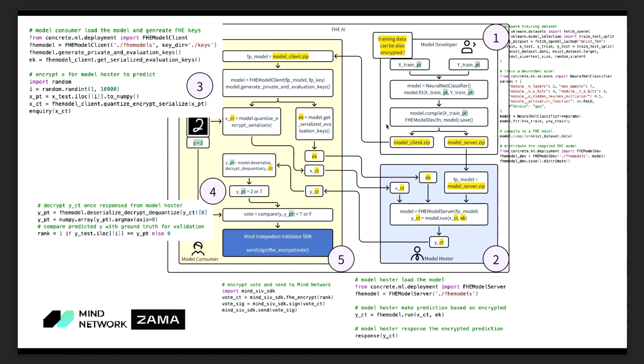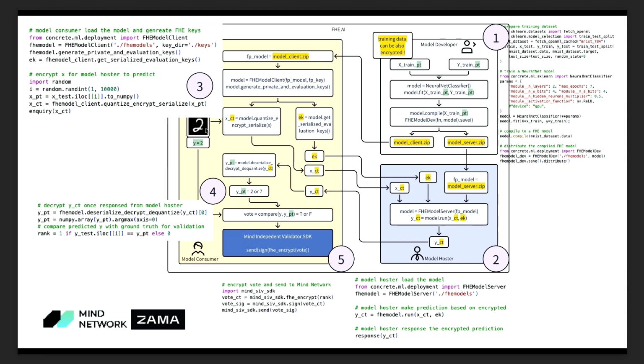So there are two parties, but on the left-hand side, we have the model consumer. So the model consumer, it's more like an inference process. We have the model consumer load the models and generate the FHE key pairs exactly from Concrete ML. And we will encrypt the values.